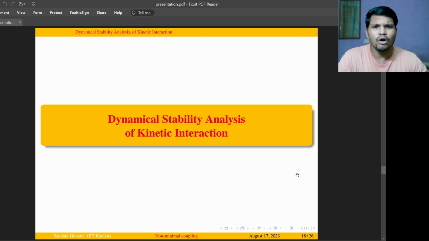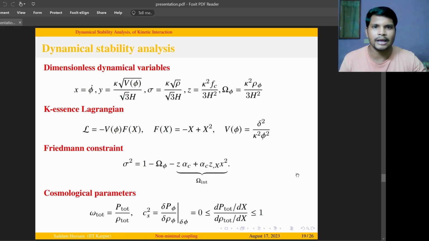Now, because our model is so complex, in order to understand the complexity of the model, we can use the dynamical stability technique, and we can achieve it by first defining the dimensionless variables. First of all, there is a standard way of defining the dimensionless variables, like x is equal to phi dot. X and y are for the field parameter. Sigma is associated with the fluid density. Z is for the interaction density, and omega phi denotes the field fraction density.